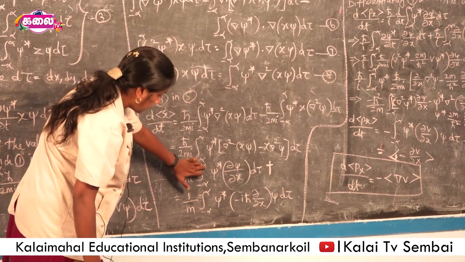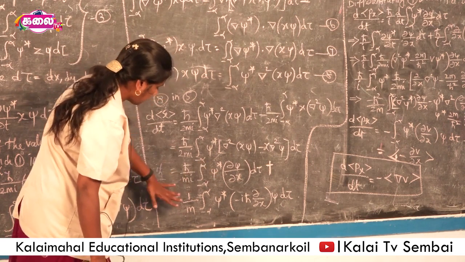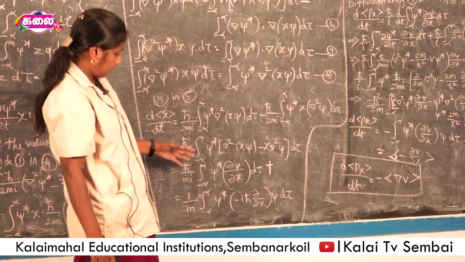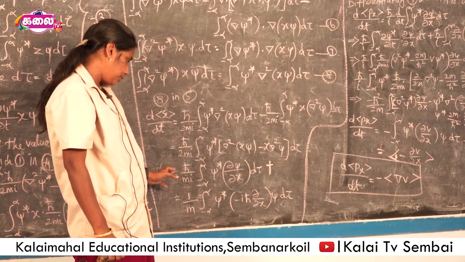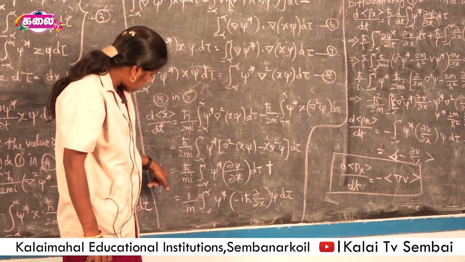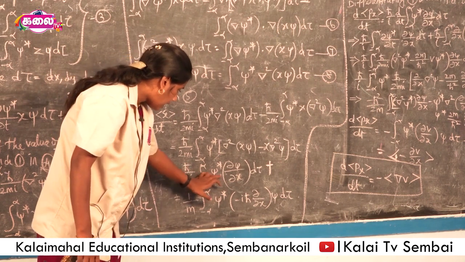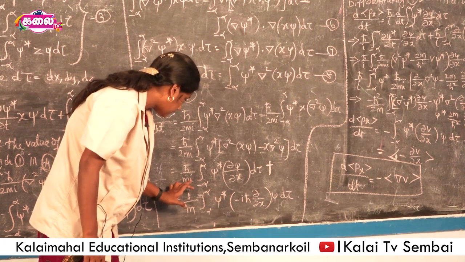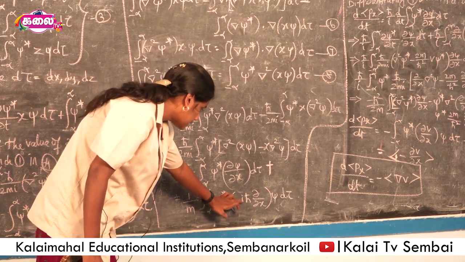This term is multiplied and divided by i h cross for our mathematical convenience, because if an expression is multiplied and divided by the same value, it will not be changed. So for our convenience, we use i h cross for multiplication and division of this equation. We get i h cross by i h cross, the h cross cancels, then i into i is minus 1, so we get minus i h cross.